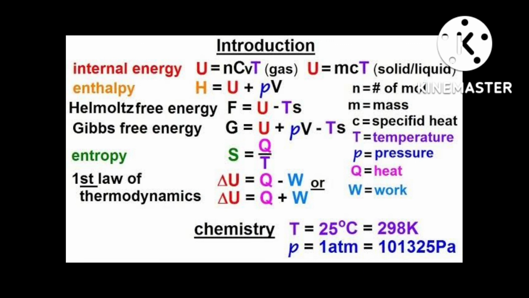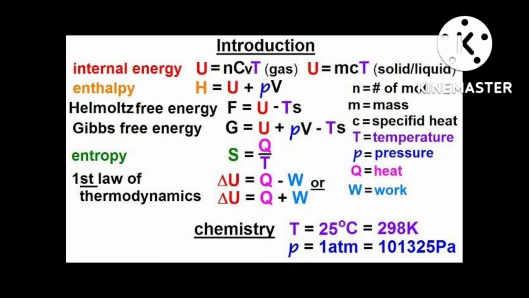So delta G is the net energy available to do useful work, and is thus a measure of free energy. That is delta G, the net energy available to do useful work, and a measure of the free energy. For this reaction, it is also known as the free energy of the reaction. Delta G gives a criteria for spontaneity at constant pressure and temperature.